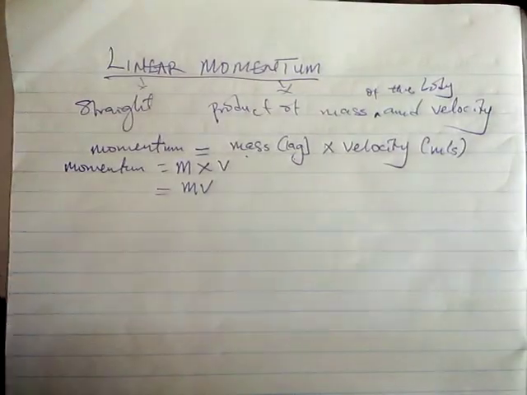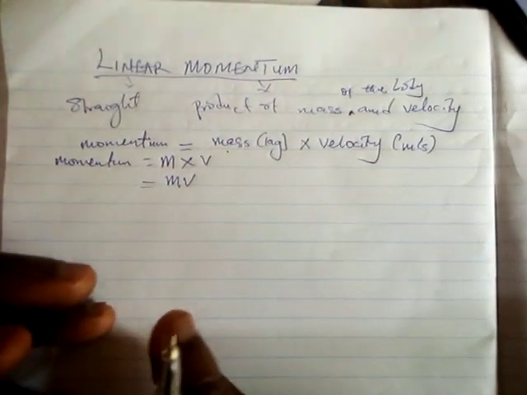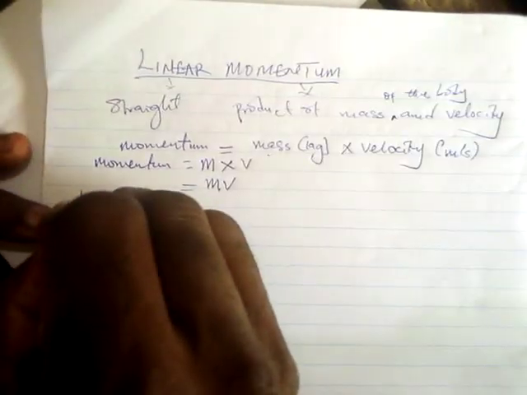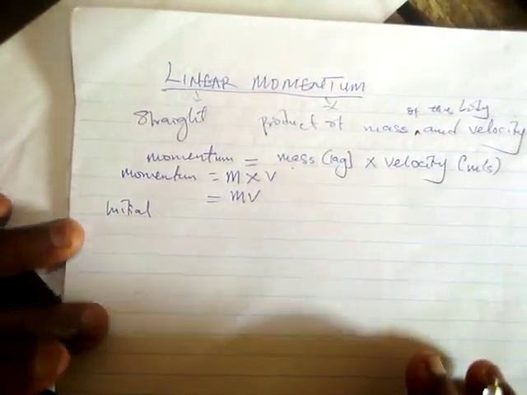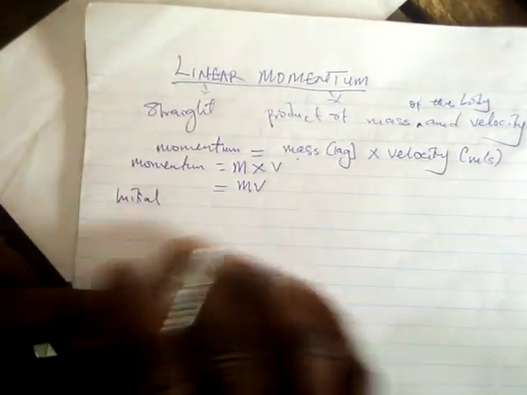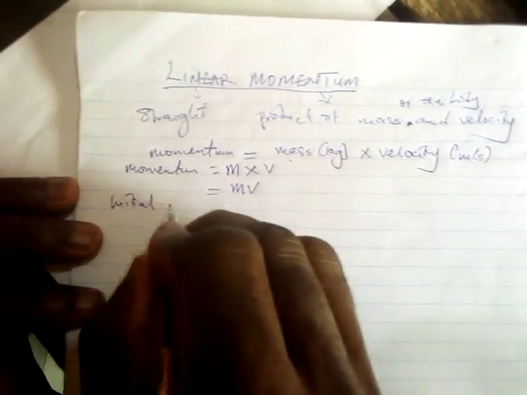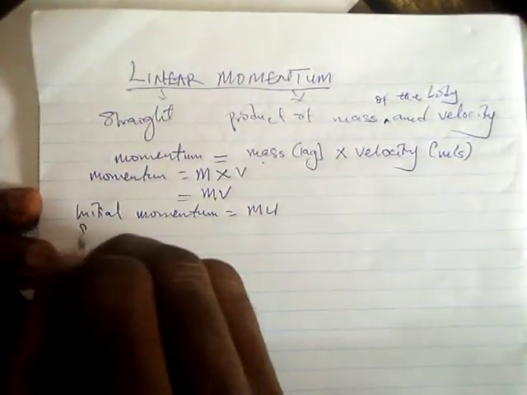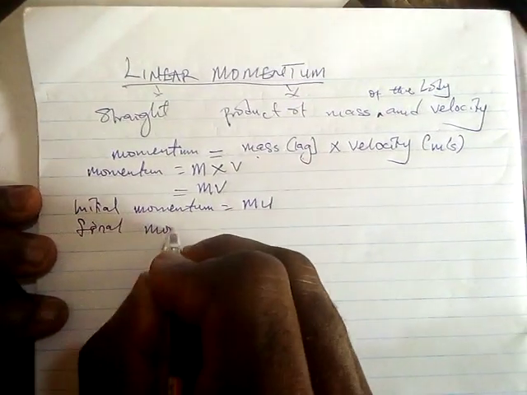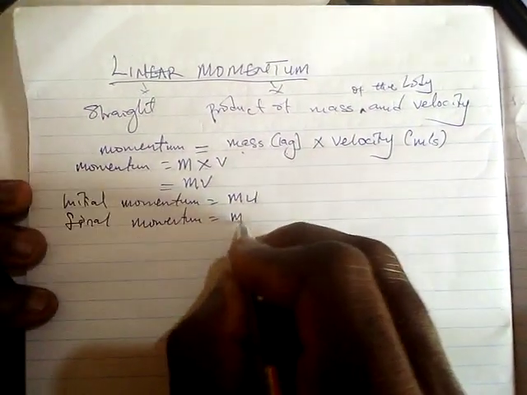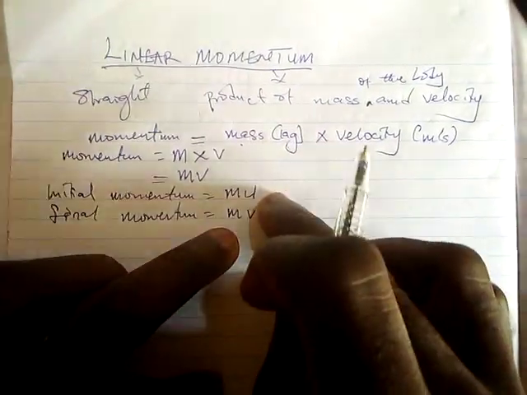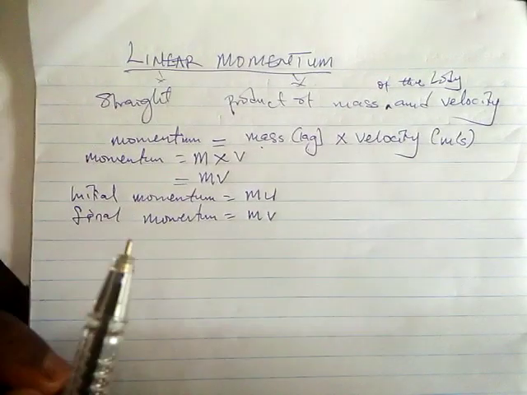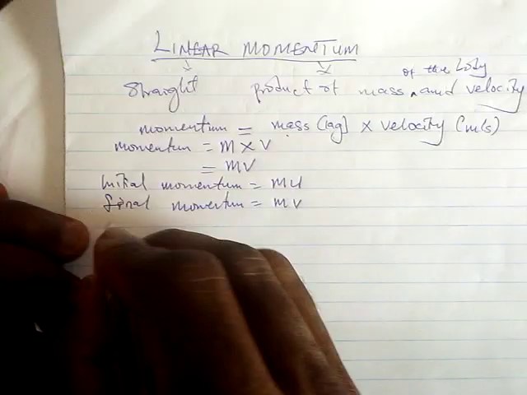Now we can move on to what you call change of momentum. Before change of momentum, you have what you call initial velocity. Since mass and velocity come together, we can say initial momentum, let's call it initial momentum, equals mu. Then we say final momentum, mv. So you have v and u, that is final velocity and initial velocity.